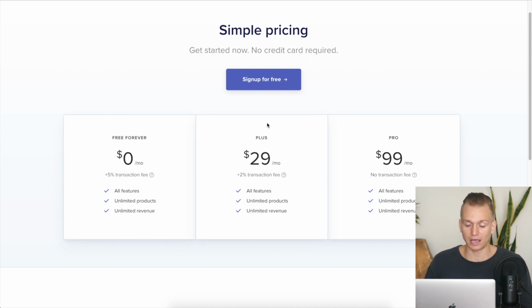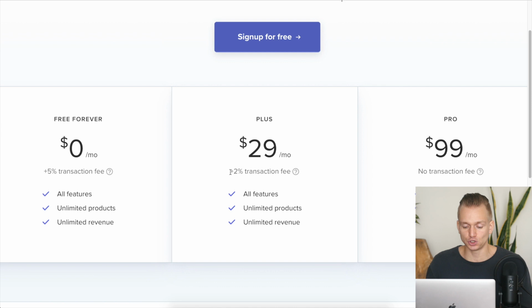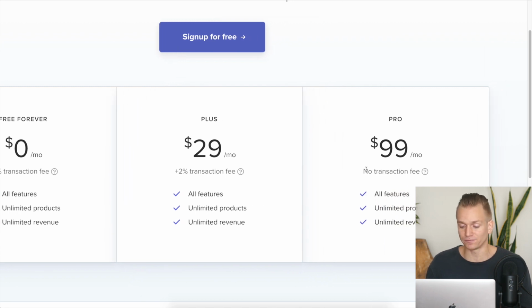And then later on, if you are getting a lot of sales and you want to upgrade, you can upgrade to the $29 per month plan. Then you get a 2% transaction fee. So you'll still need to pay 2%, but it's 2 instead of 5%. And if you want no transaction fees, then you will need to pay $99 a month.